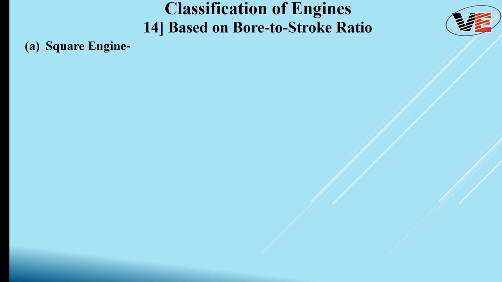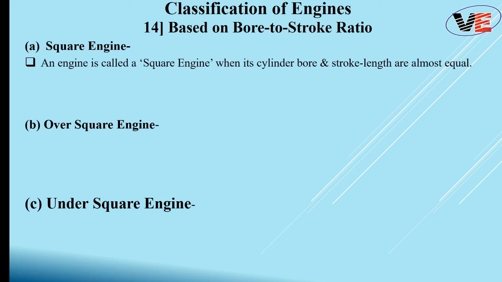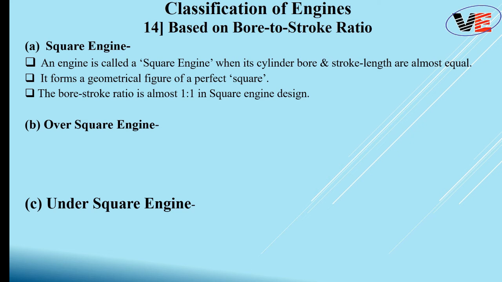First is square engine, second is over square engine, and last under square engine. In square engine, the cylinder diameter and stroke length are almost equal. That means if we take the ratio of cylinder bore to stroke length, it is 1. So it forms the geometrical figure of a perfect square. Obviously, as the ratio is 1:1, it will form a perfect square. So the bore to stroke ratio is almost 1:1, so it will form a square engine design.